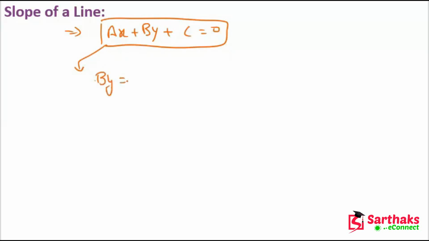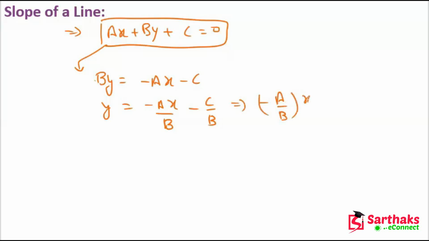We can write by is equal to minus ax minus c, and y is equal to minus ax upon b minus c upon b. This b goes down, so it becomes minus a upon b x minus c upon b.